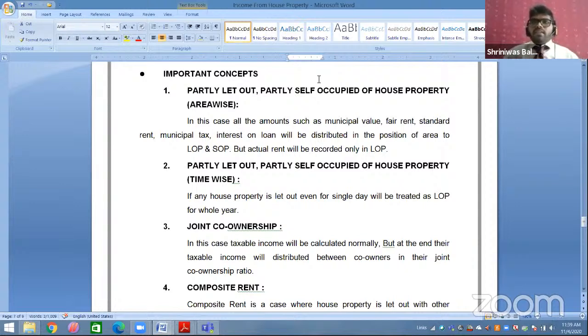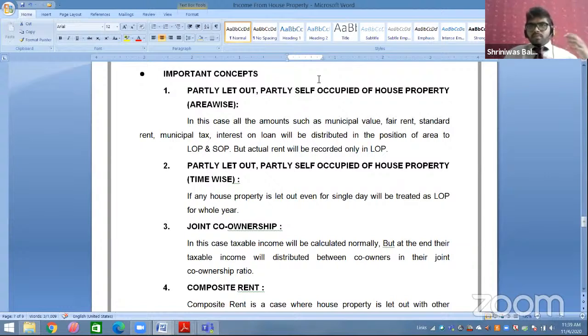Now, after the death of Mr. A, that house property is transferred to the sons of Mr. A, that is X and Y. X has got 60% share, Y has got 40% share. So now, same house property, 60% is with X, 40% is with Y. X is the poor person. So what is he doing? He is giving that house property on rent. He is taking the house property for self-occupied purpose.